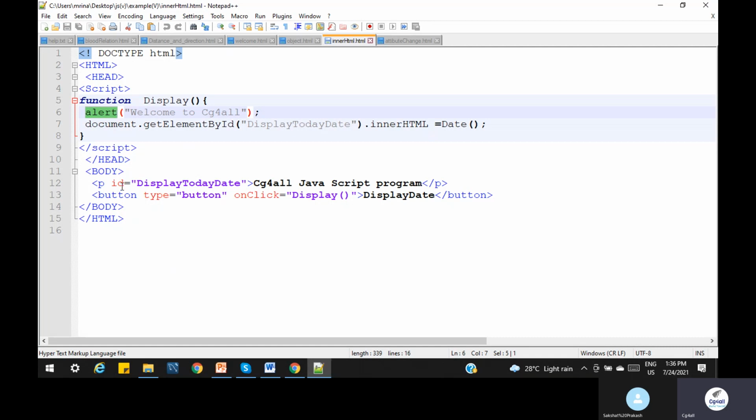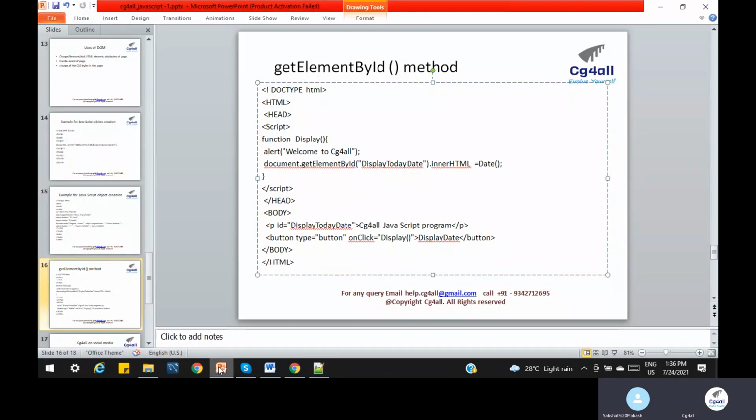Let's try. Click on display, it's showing welcome to CG for all. This is the alert feature. Then click on OK, and it should print the value. Why is it printing? Because I am using the same ID for that. So the same ID, in a kind of event, we are overriding. We will print in another way also, and we will see alignment, but this operation we are doing for this ID. If we change this ID, it will take the value based on the ID. Clear, Sachat? Yes, clear. Okay, fine.